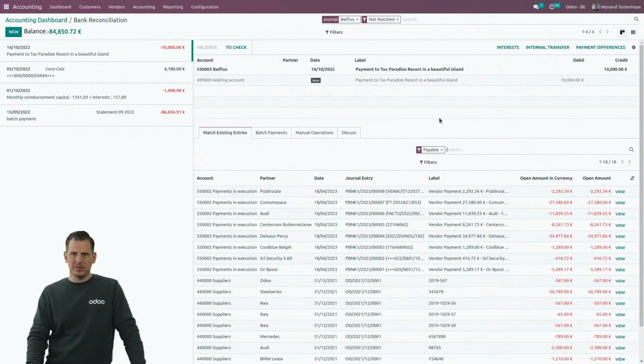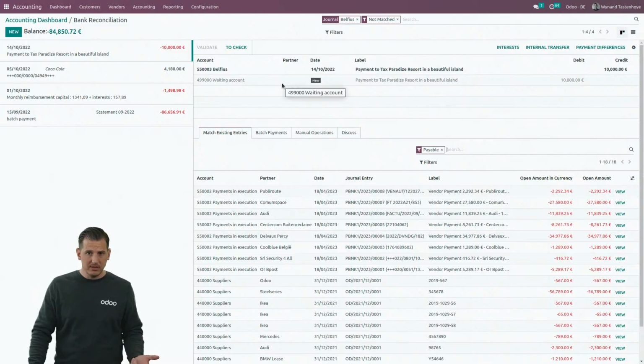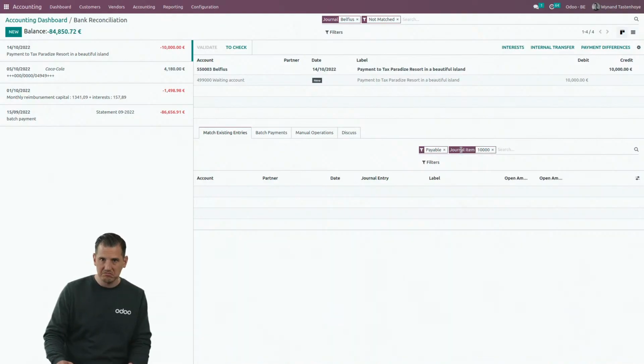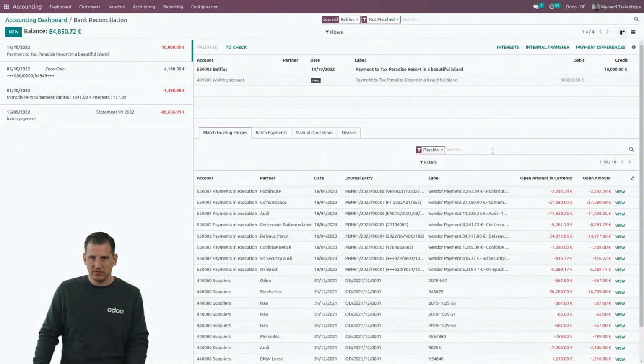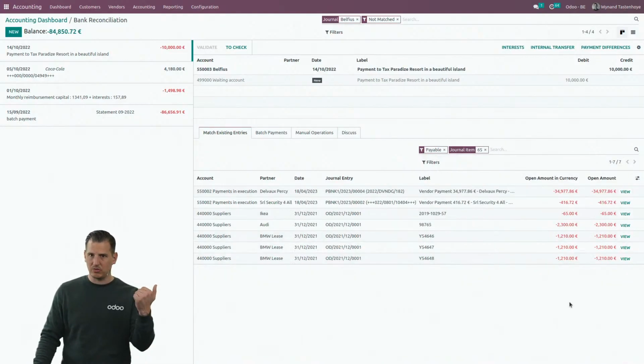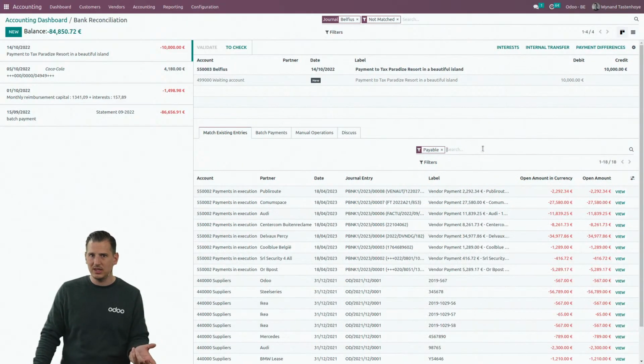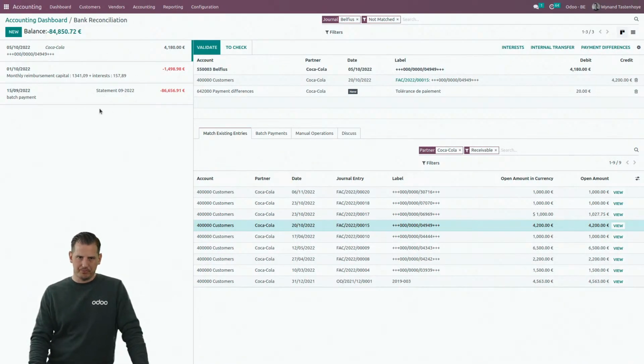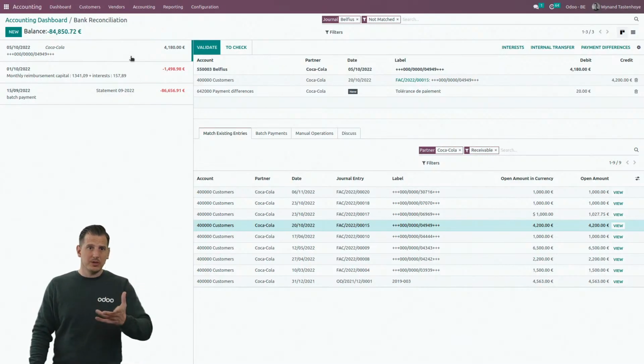Now here is an outgoing payment where I cannot find anything. So basically I can search over here if I can find something. I can search for the amount, for example, 10,000. Okay, there is nothing. I cannot find anything of 10,000. If I want to search, for example, for 65, we can filter on the amount, but 10,000 we cannot find anything. So I'm going to flag this one as to check later. I don't want to keep it in all the different items to reconcile, but I'm going to track it later on.